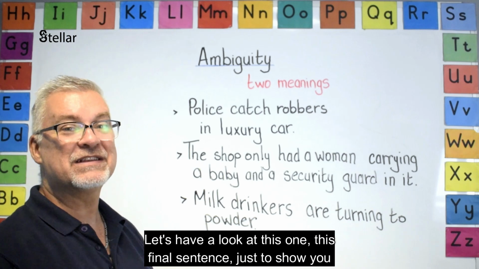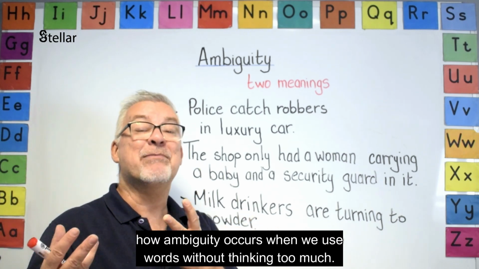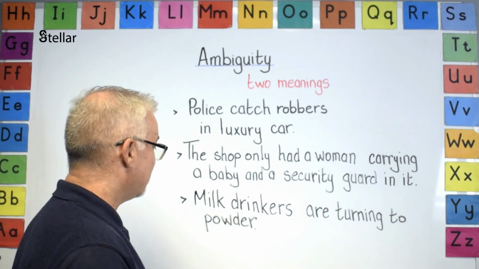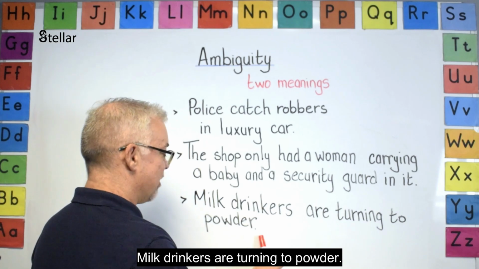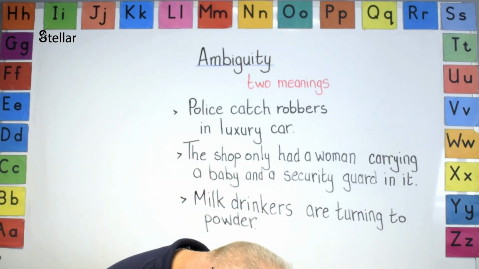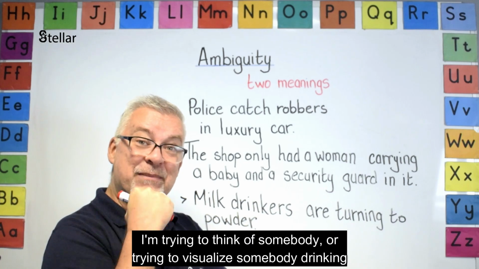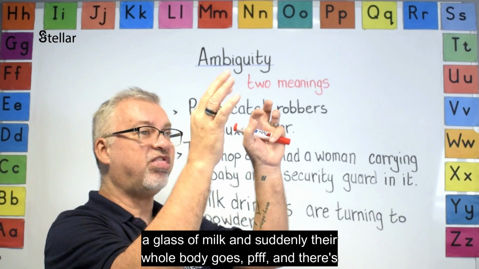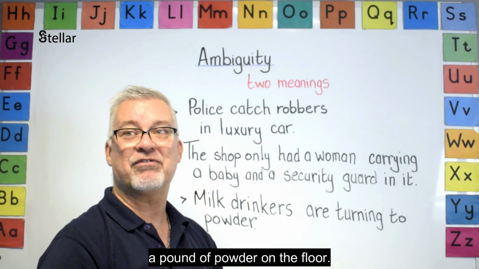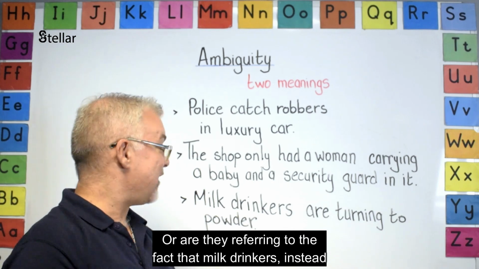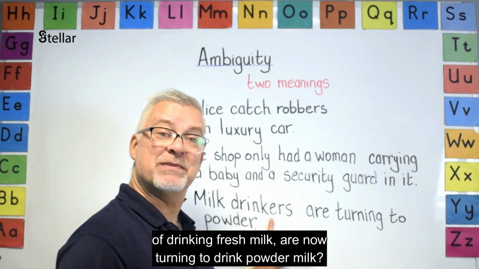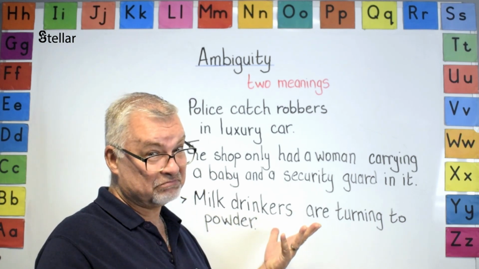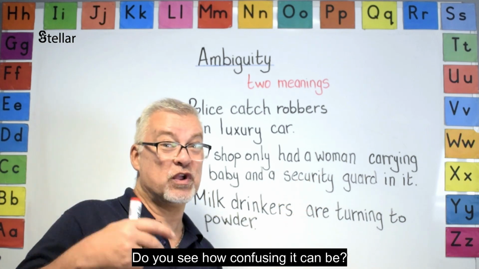Let's have a look at this final sentence, just to show you how ambiguity occurs when we use words without thinking too much. Milk drinkers are turning to powder. My goodness. I'm trying to visualize somebody drinking a glass of milk, and suddenly the whole body goes, and there's a pile of powder on the floor. Or are they referring to the fact that milk drinkers, instead of drinking fresh milk, are now turning to drink powdered milk? Two meanings. Do you see how confusing it can be?